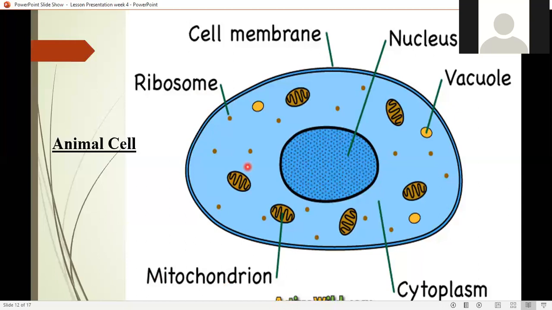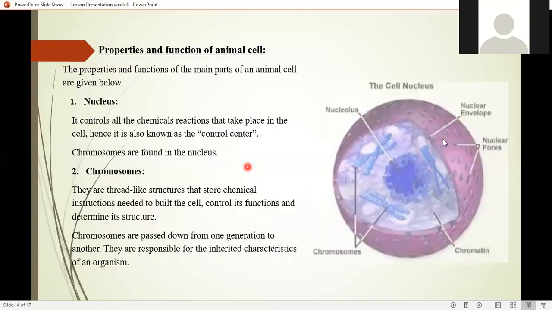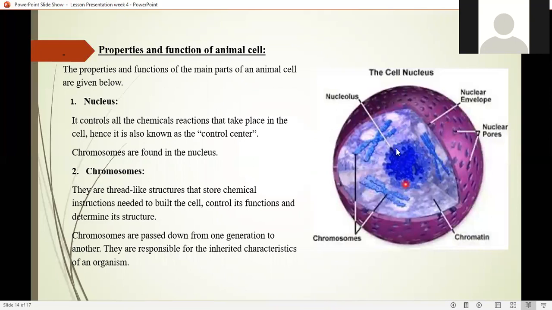So we talked about the nucleus, that the nucleus is the control center, and all the chemical reactions take place in the nucleus. We talked about chromosomes, that are thread-like structures, and what is the function of a chromosome? Yes, they are responsible for inheriting characteristics from one organism to another organism. For example, your eye color or your hair, like your mom or your dad, right? So let's discuss the other parts today.